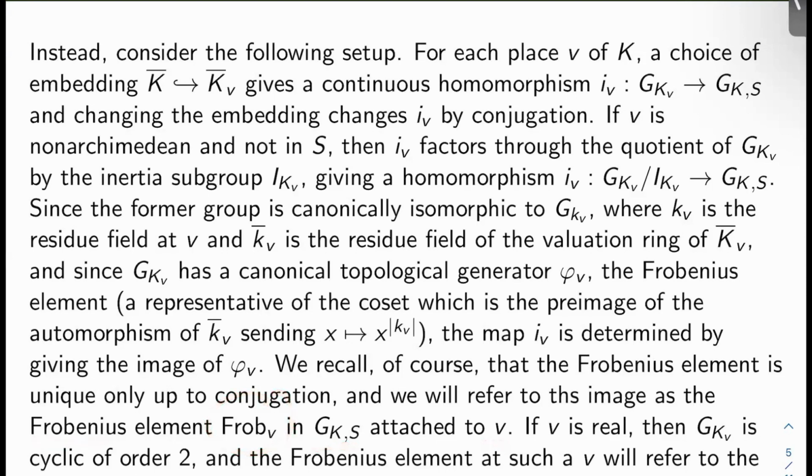So take a Frobenius in this Galois group here, pull it back to a representative here, and then take its image here. That's still going to be called a Frobenius at V. We'll call it Frob sub V. Okay. If V is real, the local Galois group G sub K sub V is cyclic of order 2, and the Frobenius element there will refer to the image of just the non-trivial element of G sub K sub V.